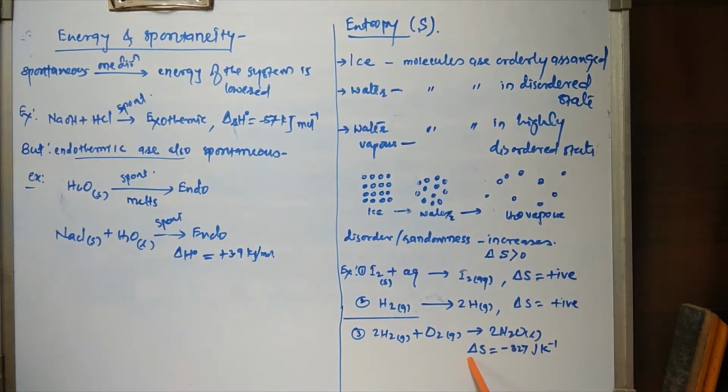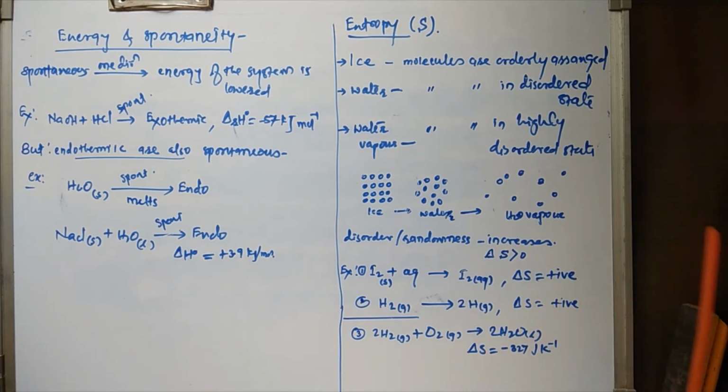So the entropy decreases in this reaction, gaseous to liquid. The entropy decreases, and delta S is found to be minus 327 joules per Kelvin. Still see here, the entropy has decreased. In these two cases the entropy is decreased.